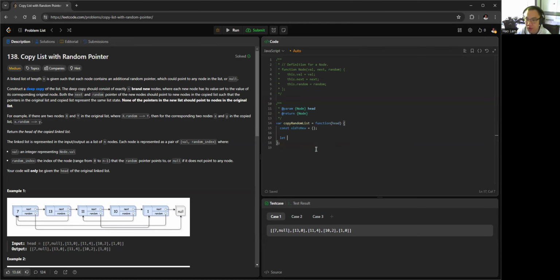We can create a pointer, let's call this one oNode, where oNode is equal to head, and while oNode, oNode equals the next one. So we can do oToNew of oNode, which is the whole node, equal to the new node, so new Node of oNode.value.